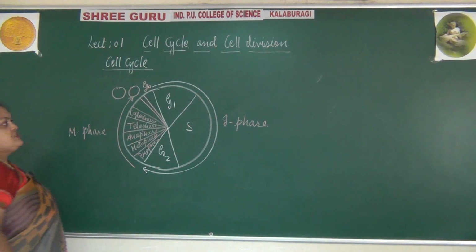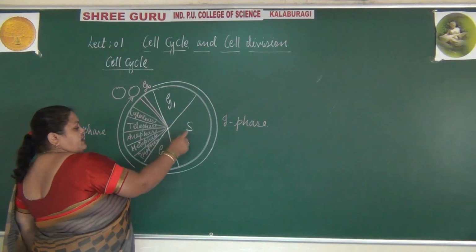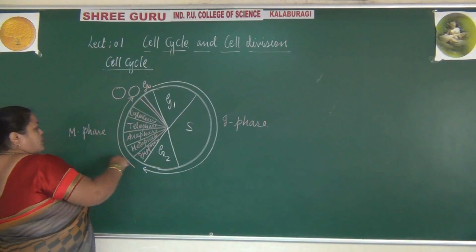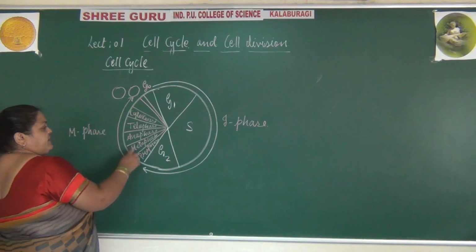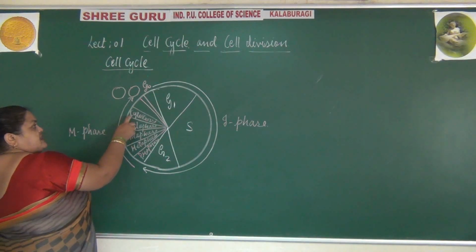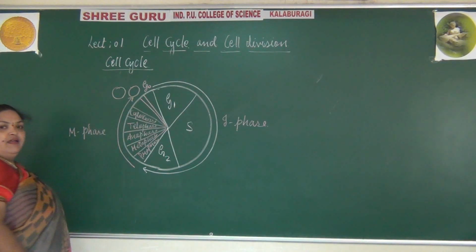So the first 3 sub-stages of interphase are G1, S, and G2, followed by the mitotic phase, that is prophase, metaphase, anaphase, telophase, cytokinesis. So these are all included in the M phase.